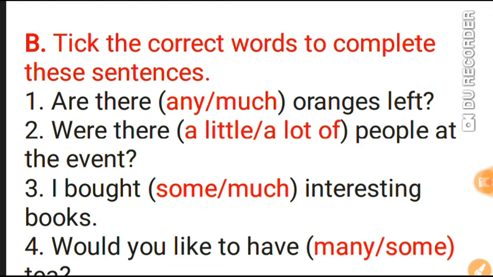We use it with uncountable nouns. Also, it is a question, so the word which will be ticked here is any. So I hope you will do these two questions.